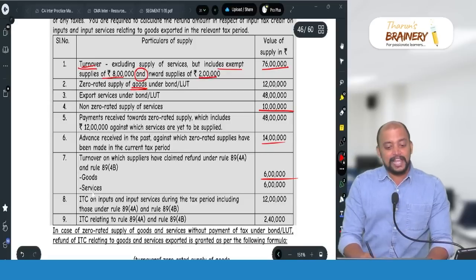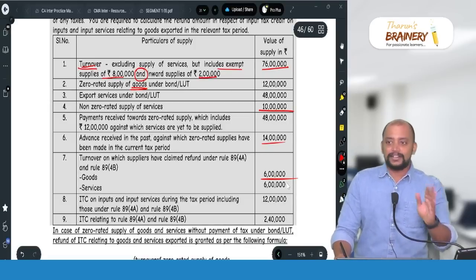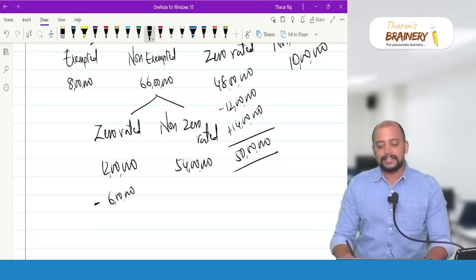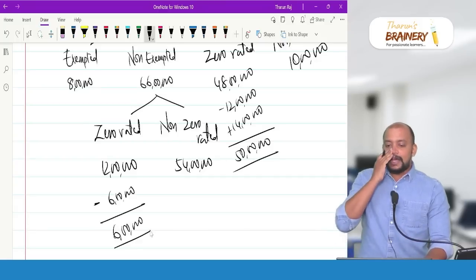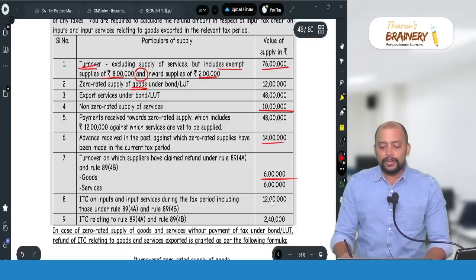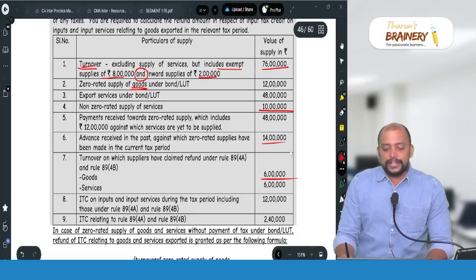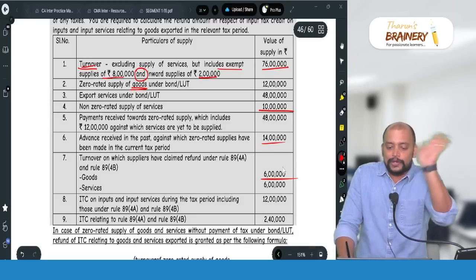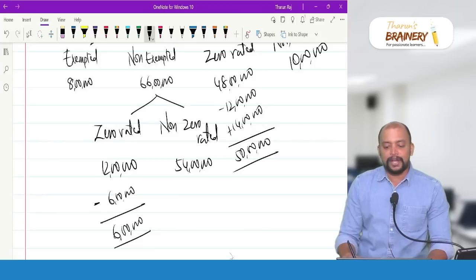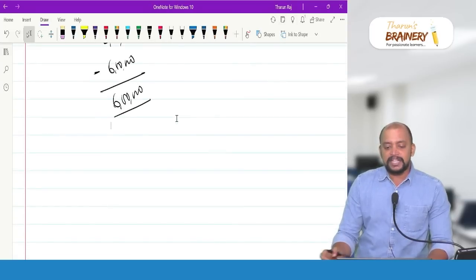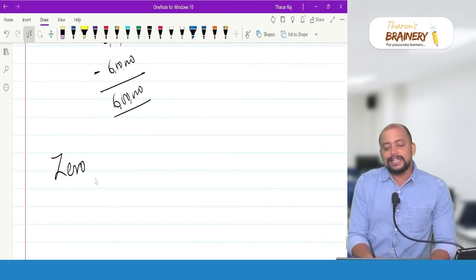These services they gave, sir, they will give, sir. You don't take. So minus 6 lakhs, which means zero rated will be 6 lakhs. And therefore only 6 lakhs adjustment we need to make. For services, don't do anything. Now ITC on inputs and input services, ITC relating to 89(4A) and 89(4B). Now can you tell me what is zero rated turnover?